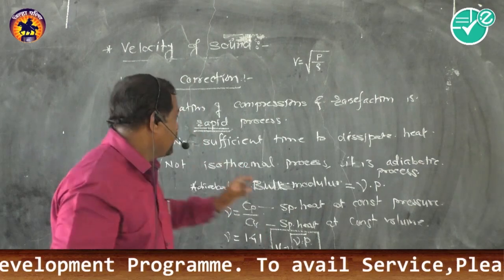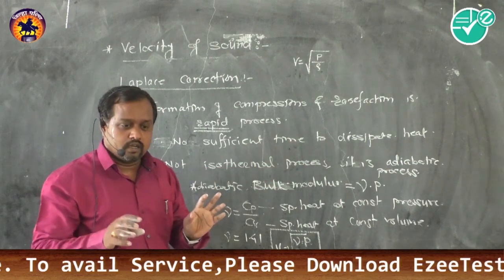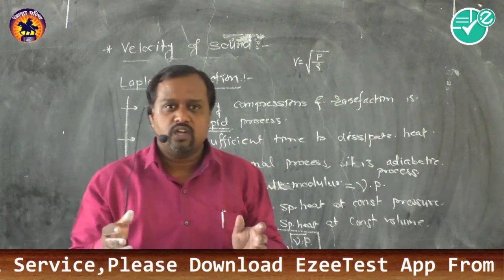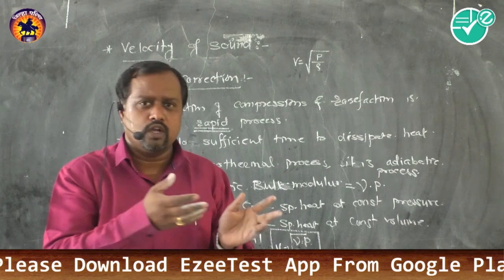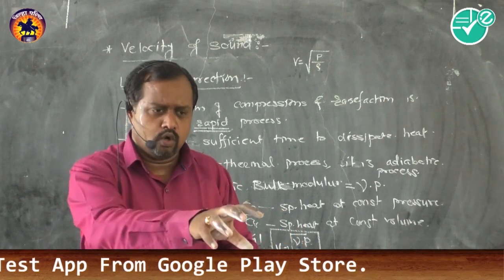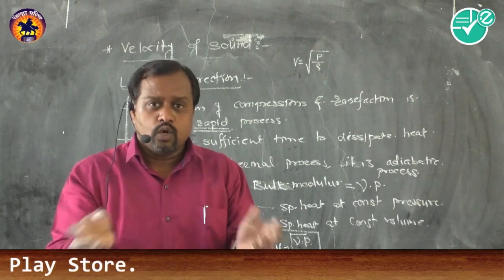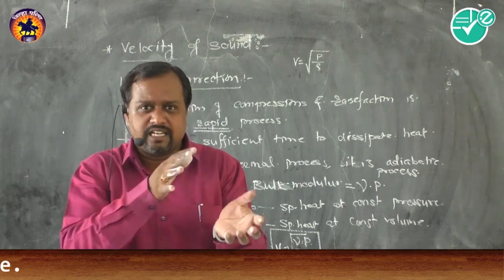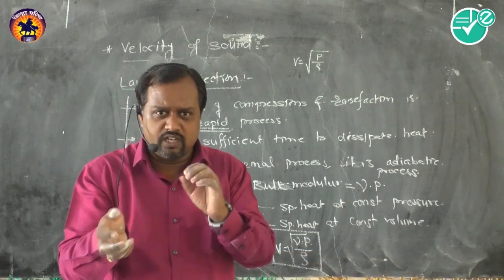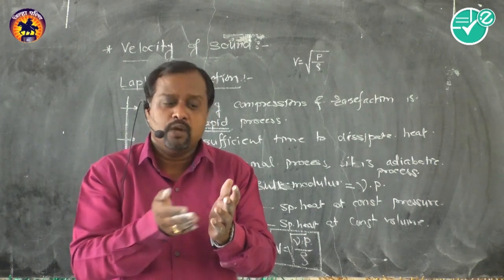That means we are not giving sufficient time to dissipate the heat. On many occasions we cannot hold cold bodies or hot bodies for a very long time, so we keep changing because we do not let them have sufficient time to transfer the heat.